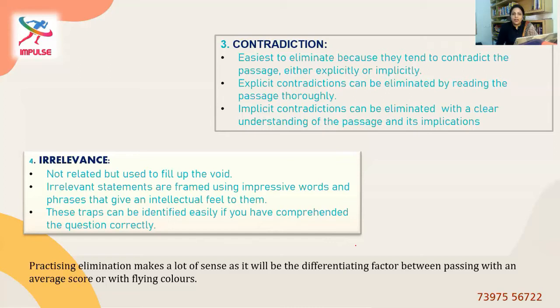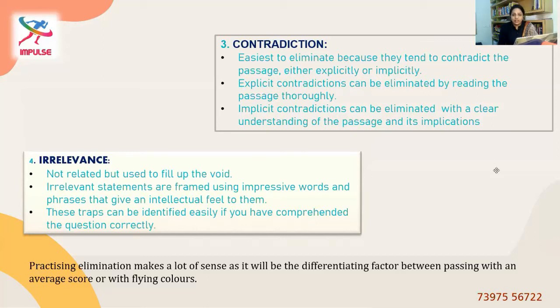So we know if the matter is really true or not, and you can easily conclude saying this is a contradictory statement. In that case, you can just eliminate it. You don't have to spend so much time rechecking it. When you know for sure that the statement is contradictory, eliminate it at once. Explicit contradictions can be eliminated by reading the passage thoroughly.